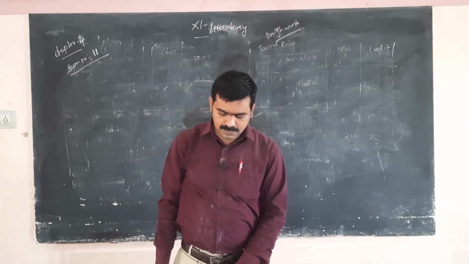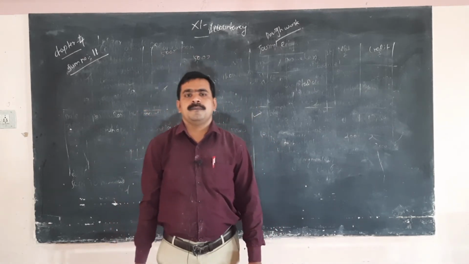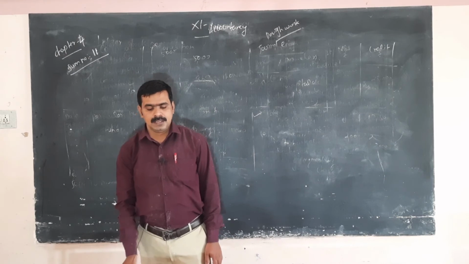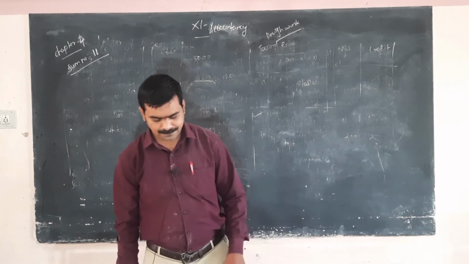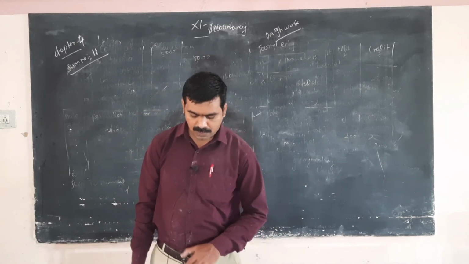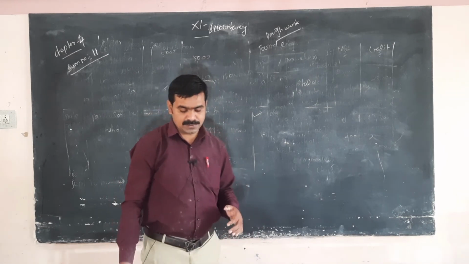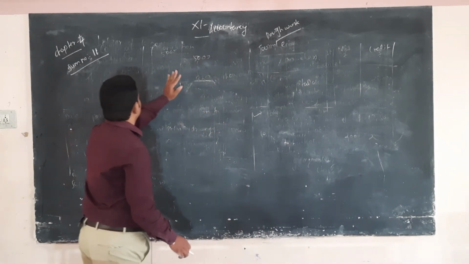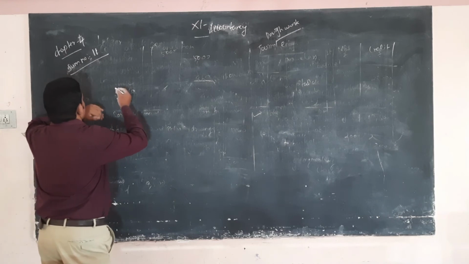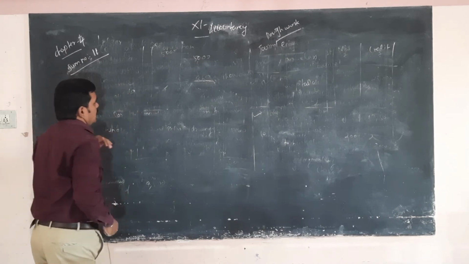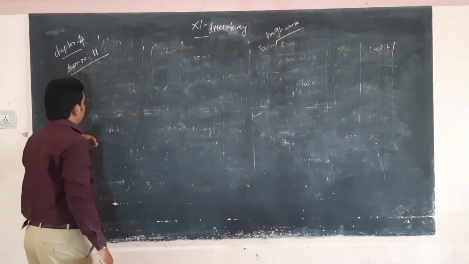Okay, so in this problem we are going to see about directly opening the ledger. So first, journal entry.